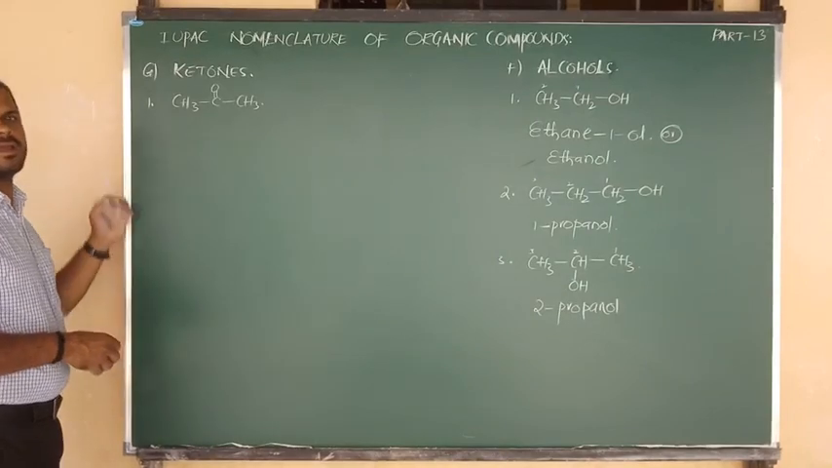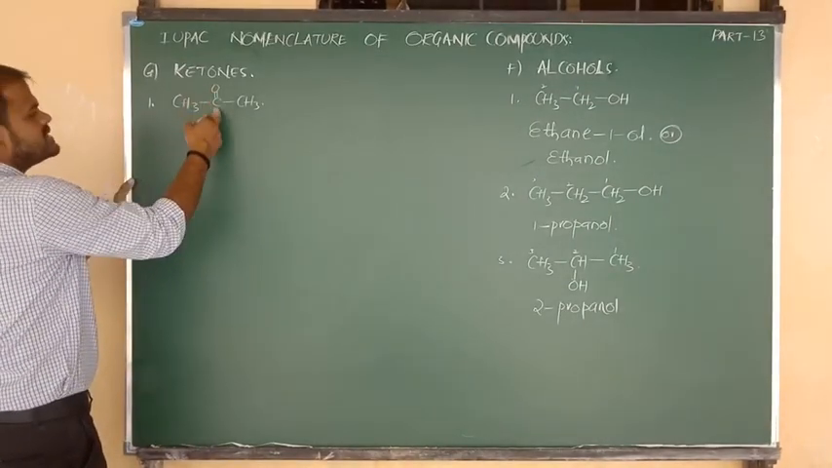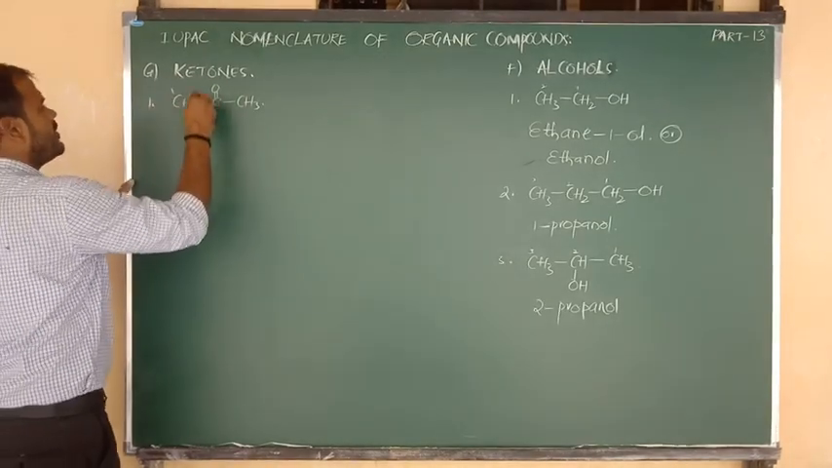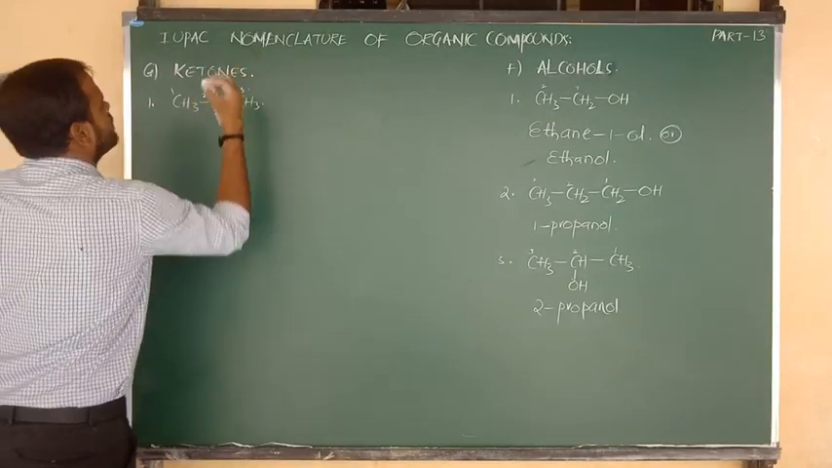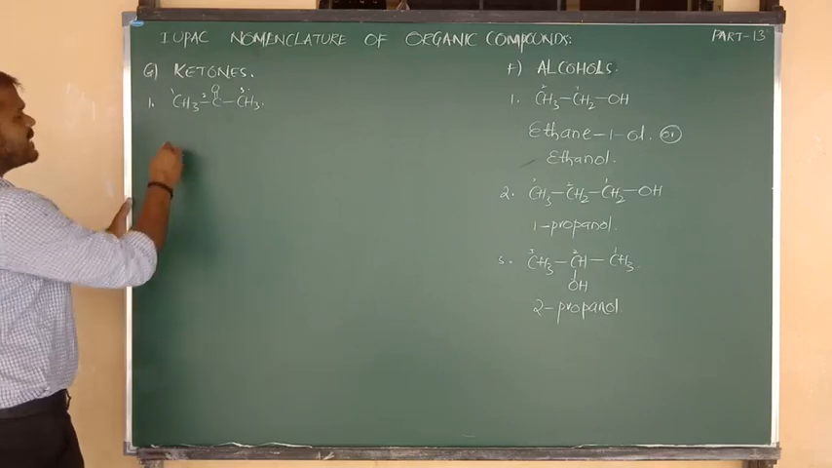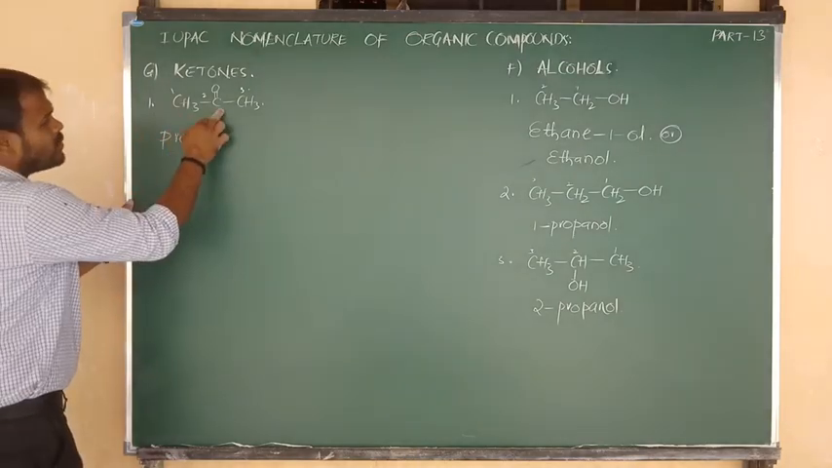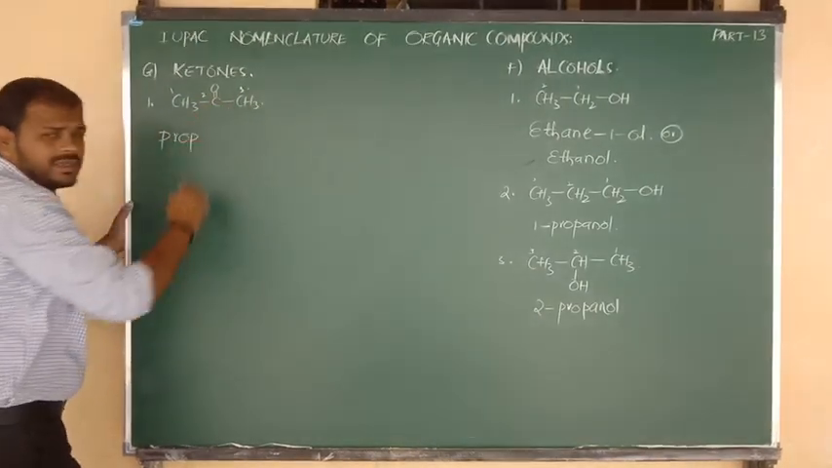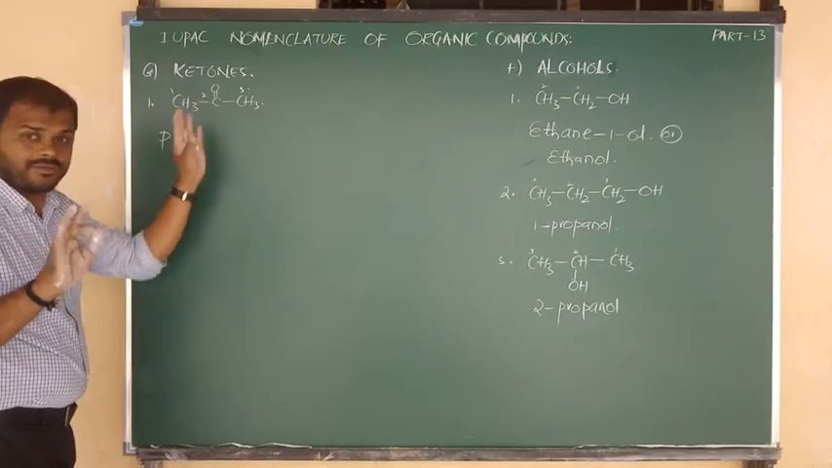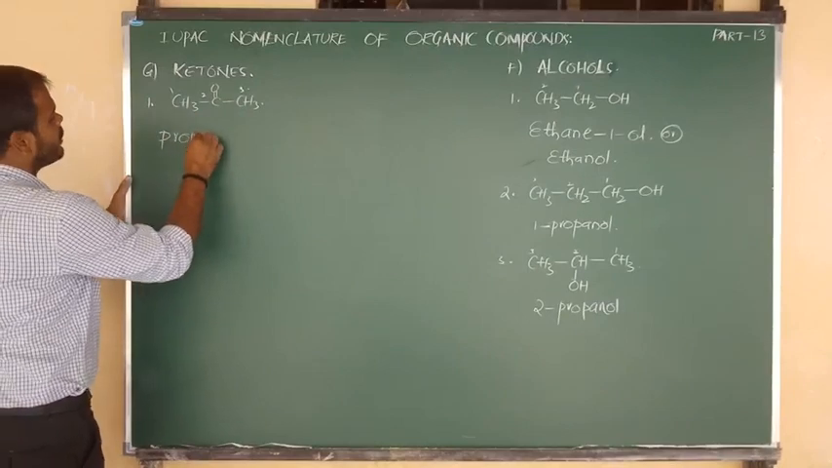Means we have to determine the priority of the carbons. So C double bond O is the center. Left side is CH3, right side is CH3. That means carbon number 1, carbon number 2 and carbon number 3. Total how many carbons are there? 3 carbons. The root word is prop. Carbon to carbon, single bond. Of course, a double bond is there, but not with carbon; that is with oxygen. Leave it. Carbon to carbon, single bond means you have to write ane.